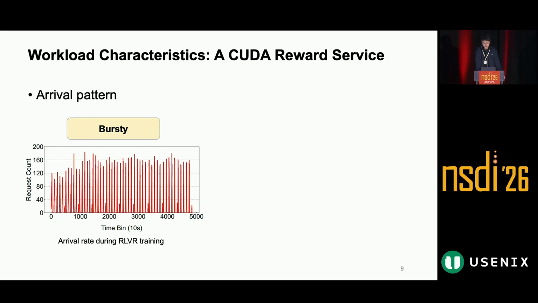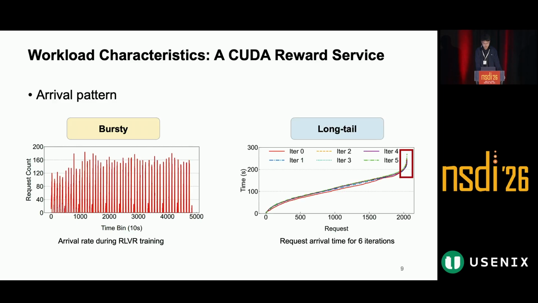Then, in the middle and especially the later part of rollout, many requests are produced in a short time. Furthermore, within a batch, there is also a long tail. This comes from the long tail of rollout. Most outputs are short, but a small fraction are much longer. So their corresponding reward requests arrive much later.